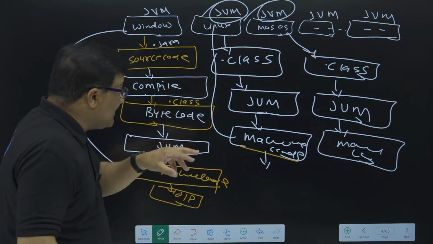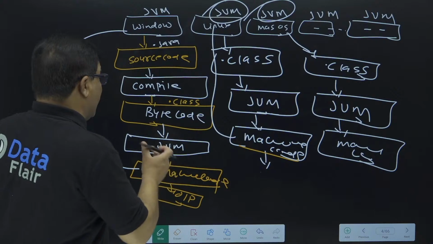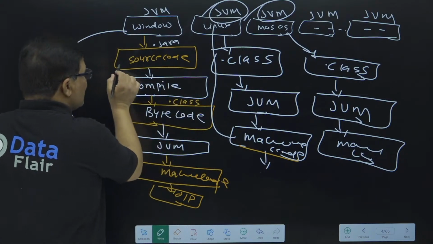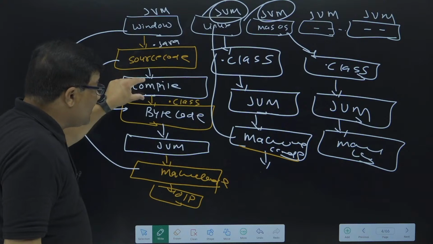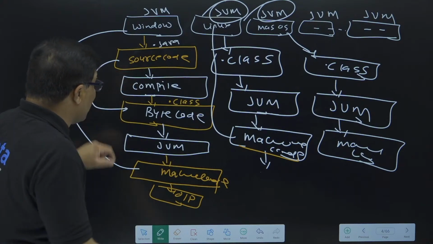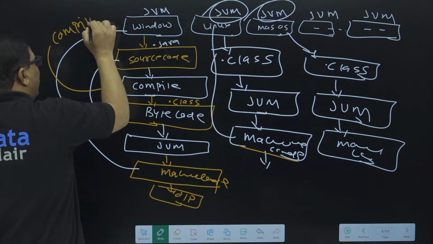Please try to understand this, as it is a most important interview question. In the first step, converting Java source code into bytecode requires compilation, and this task is done by a compiler.